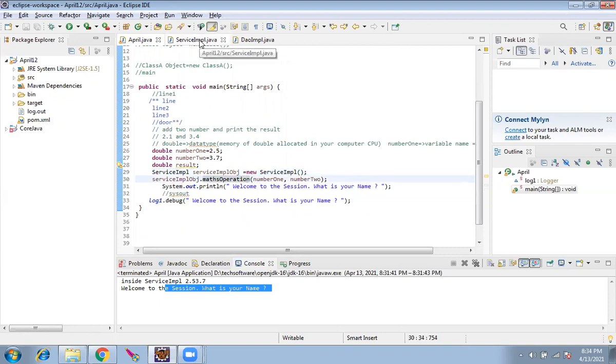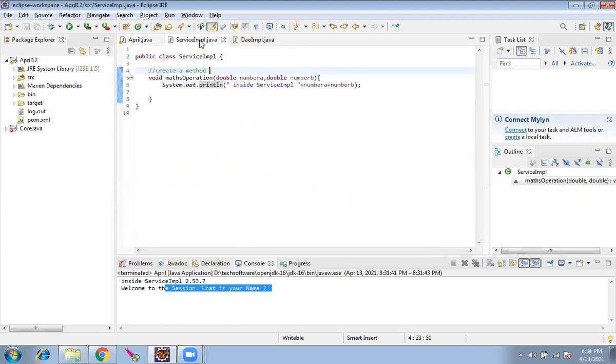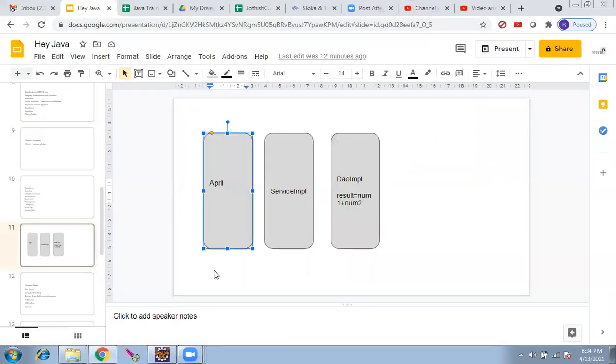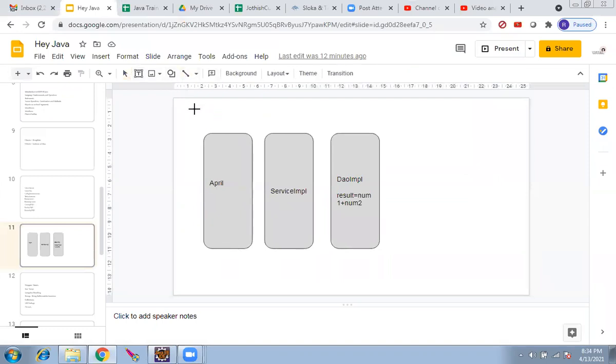But the thing I didn't get is the void, the return. I'll come back to that in just a few minutes. Just hold on for a few minutes. Sure. One more thing I'll show you, then you'll understand everything better. Now what we did from this April to service IMPL, the connection is done.